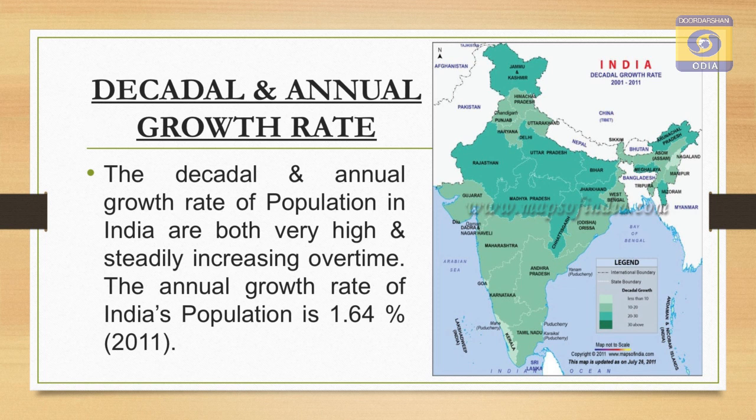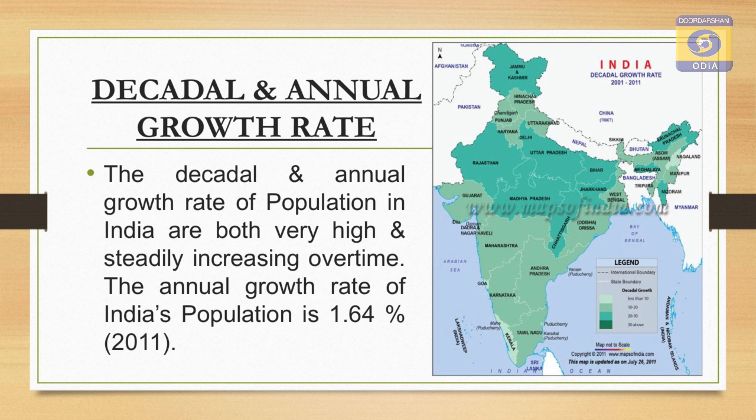Next, what is decadal growth and what is annual growth rate? Decadal growth rate means the population growth in a 10 year span, and the growth occurring in every year is called annual growth rate. The decadal and annual growth rate of population in India are both very high and steadily increasing over time. The annual growth rate of India's population is 1.64% as per the 2011 census.